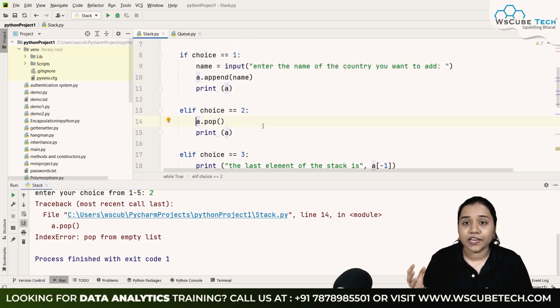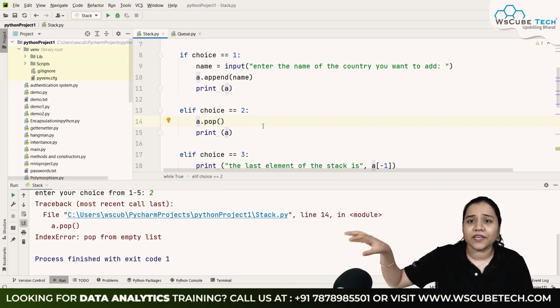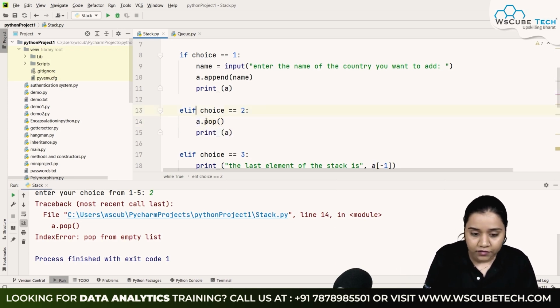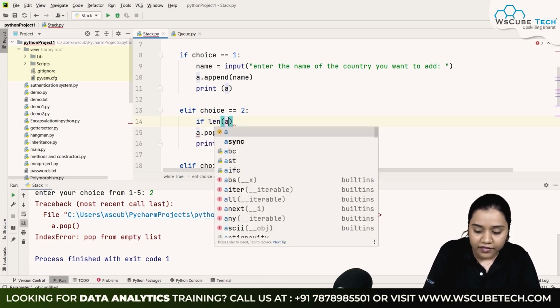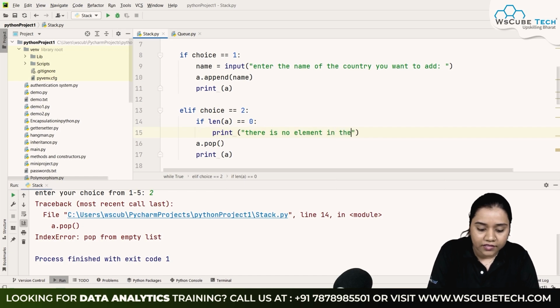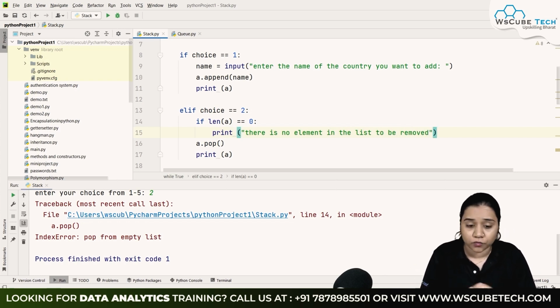So inside elif choice is equals to 2, we will provide a condition that if our list is empty, then it would print that the list is empty and no item can be popped. But if it has something, then we will apply this pop operation. So I'll provide the condition that if len of a, that is the length of my list, is equals to 0, in that condition we will print there is no element in the list to be removed. So we cannot remove anything. That's why it will print that there is no element in the list to be removed.